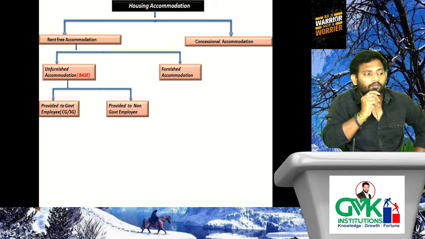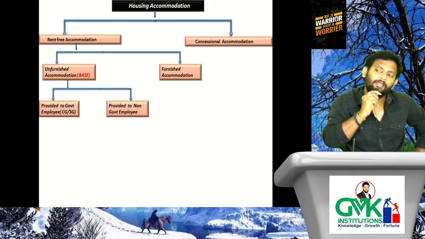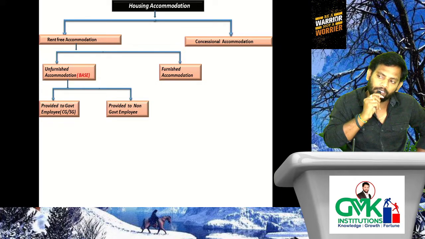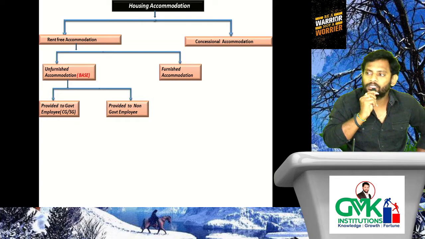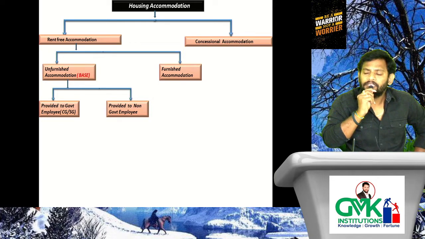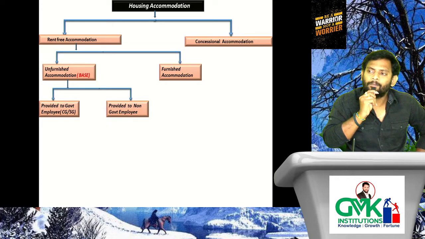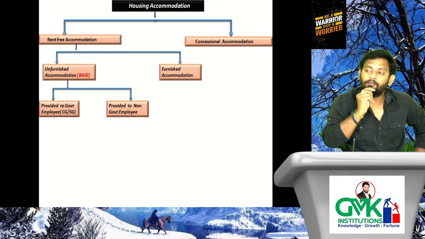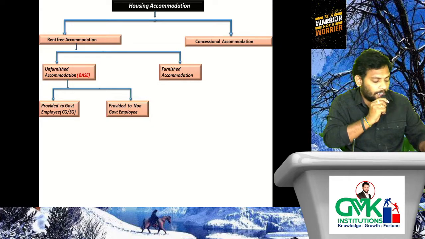If it is provided to a government employee, that may be a central government employee or state government employee, as the case may be, it is very easy to determine the taxable value of benefit, because the chargeability purely depends upon the license fee determined by the government.